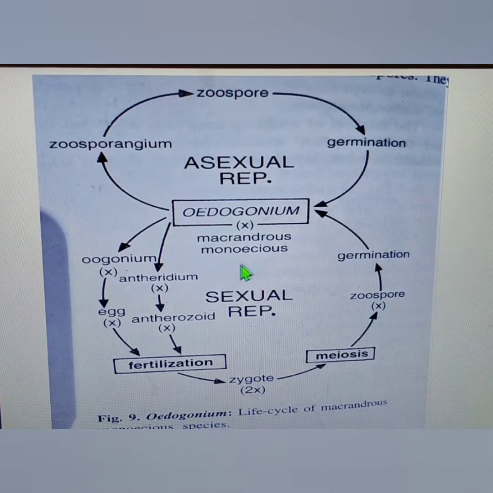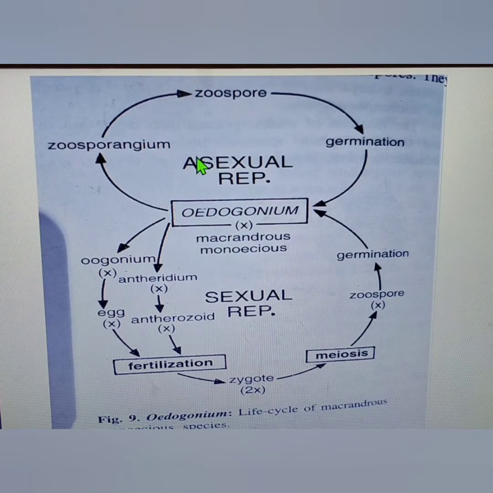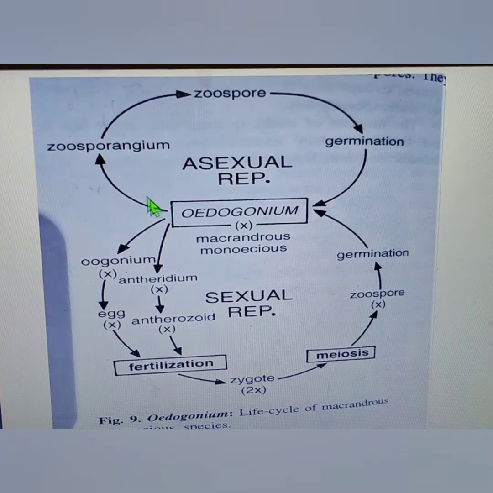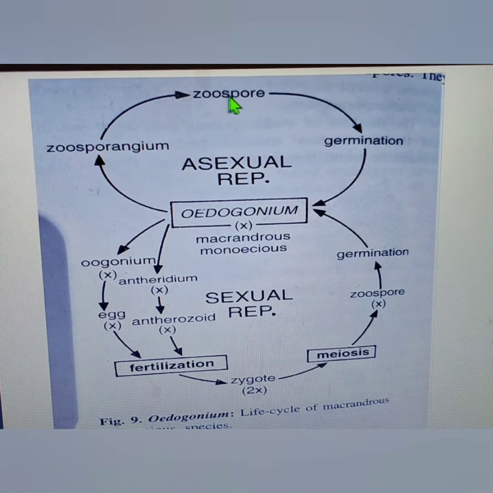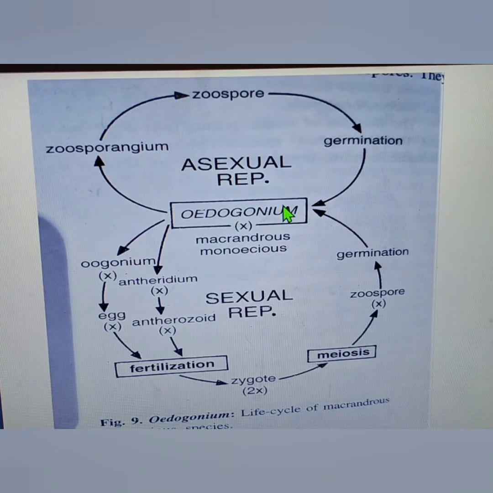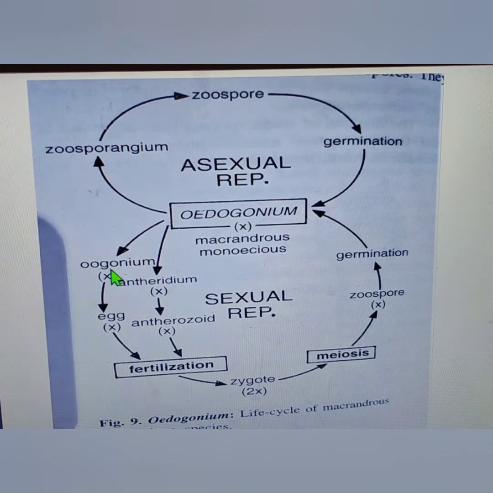Okay, so in case of Macrandrous monoecious, you can see the asexual reproduction is the same, where from the Oedogonium filament one of the cells will act as a zoosporangium, and inside the zoosporangium the zoospores will form. Then these zoospores, under favorable condition, will germinate and give rise to a mature filament. But in case of sexual reproduction, in monoecious, both the oogonium and the antheridium are borne on the same filament.